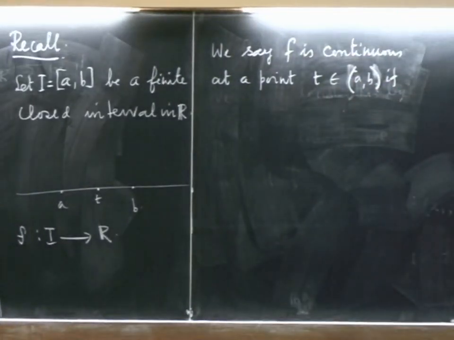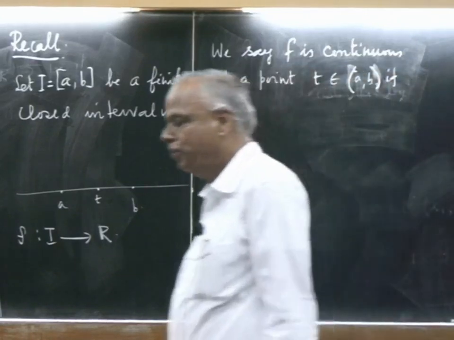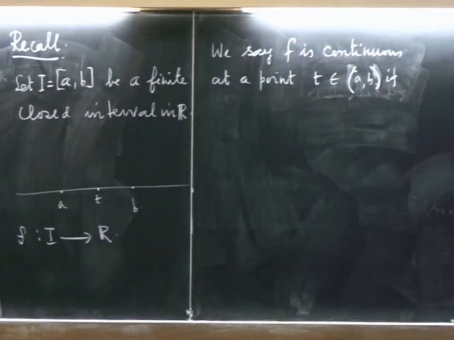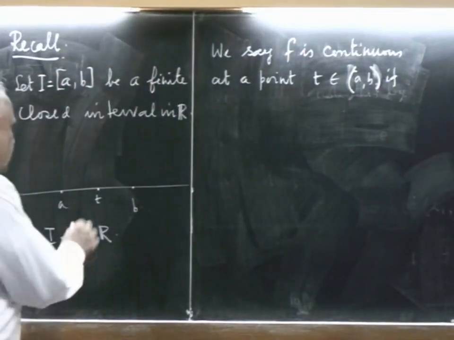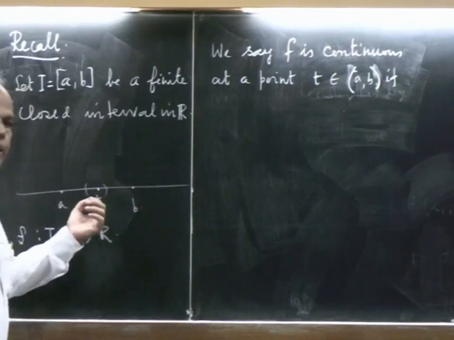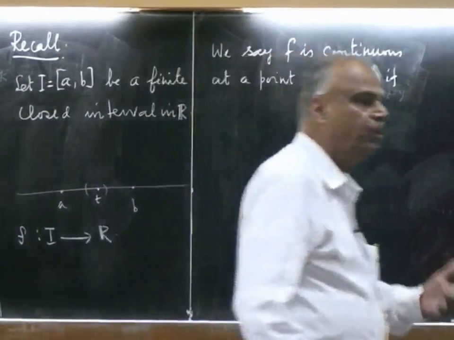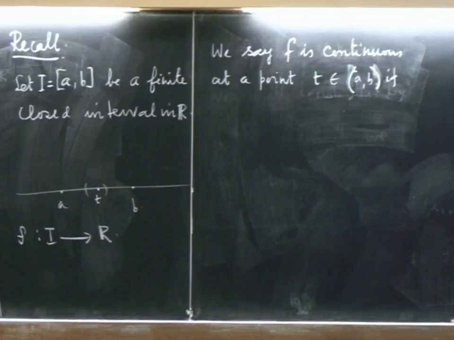So, f is continuous at the point t in A B if, what does it mean? That is, there is a whole neighborhood around this point where the values will be close enough to the value of f of t. How close? Well, depending on how close you want, I will tell you how close you should stay to t.